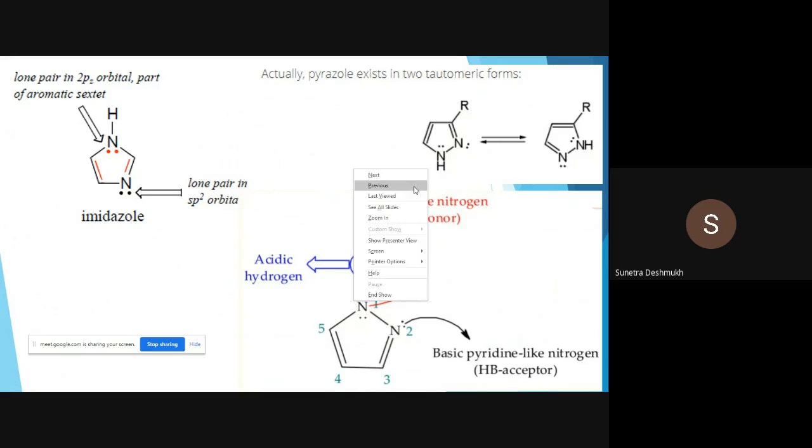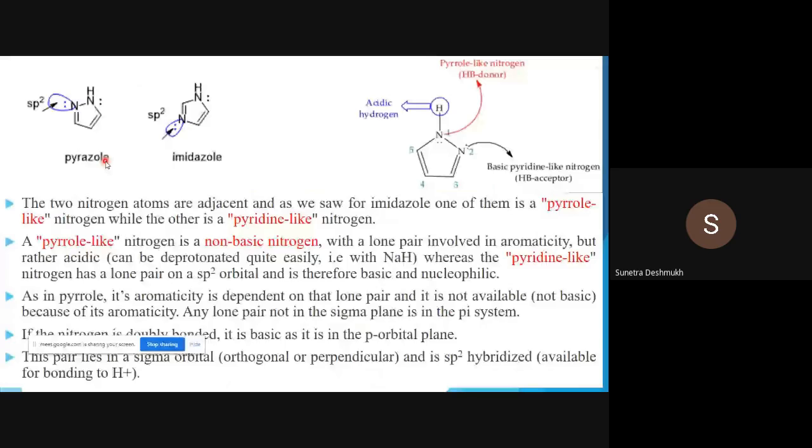And now we will switch to the next thing. Here again I am making the same thing clear. This nitrogen is also sp2 hybridized. Okay, so the two nitrogen atoms are adjacent in pyrazole, as we saw for imidazole. One of them is pyrrole-like nitrogen, while the other one is pyridine-like. Pyrrole-like nitrogen is a non-basic nitrogen. Again, see, with red color I have shown pyrrole-like nitrogen is non-basic. That means that one is acidic, with a lone pair involved in aromaticity. So that one is acidic, which has the hydrogen atom.